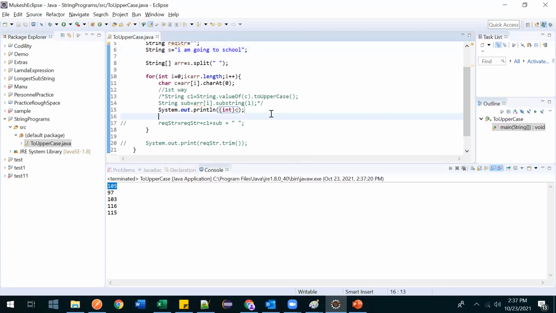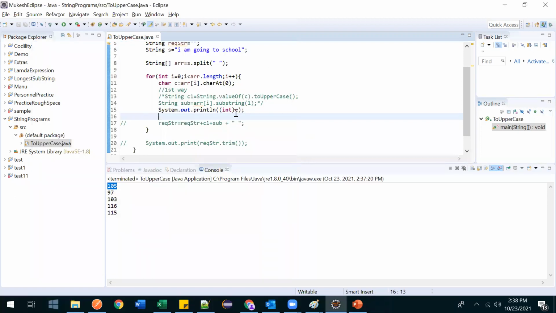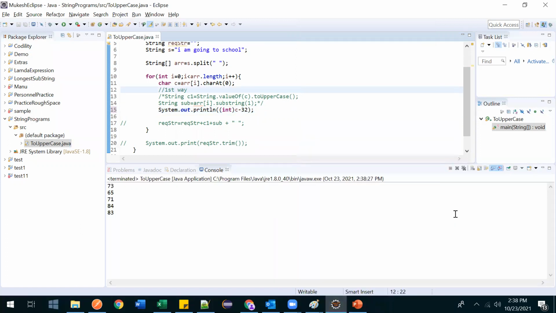For that, let me open the calculator. For capital A, the value is 65, and for small a, the value is 97. If we do 97 minus 65, then we will get 32. It means from a small character, if I minus 32, then all will get converted to capital. So let's run this and see whether it is doing that or not.